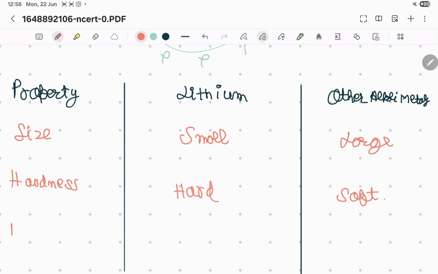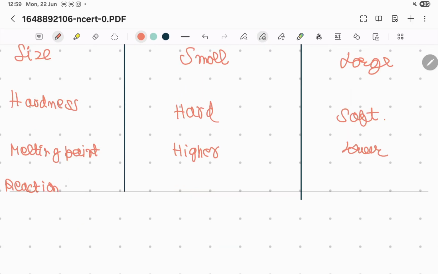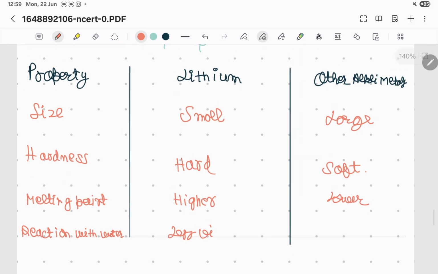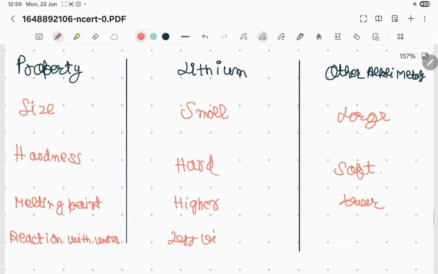Talking about melting point, it is higher for lithium and lower for other alkali metals. Reaction with water is less vigorous for lithium and more vigorous for other alkali metals.